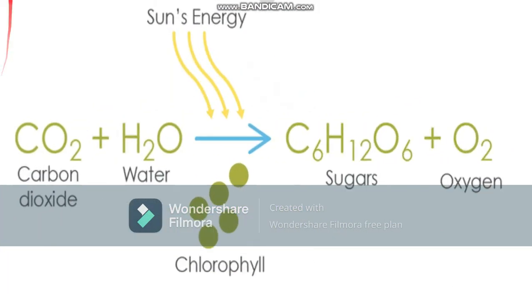So this is the equation: CO2 plus H2O, sun's energy and chlorophyll. All this together result in C6H12O6, that's sugars, plus O2.